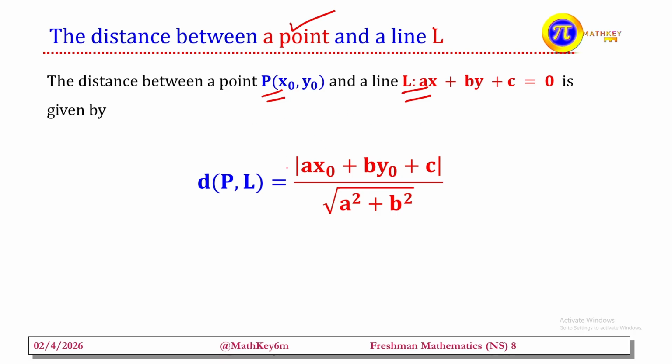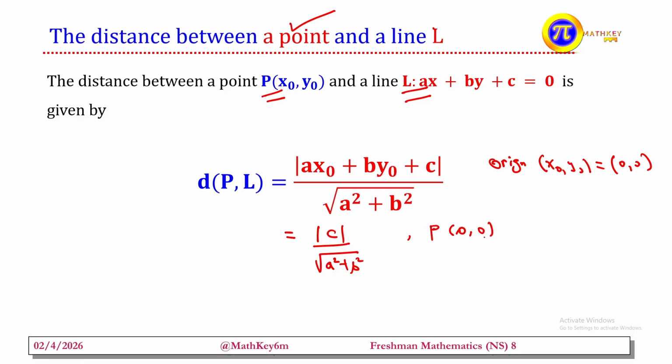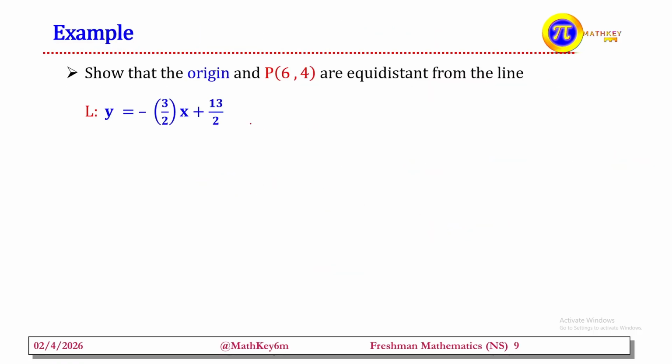If the point is from the origin, that means x0 y0 is equal to 0 0. In this case, what's the distance? The distance is equal to the absolute value of c divided by the square root of a square plus b square. If it is the distance of a point P from the origin, that means x0 y0 that is 0 0, for example, show that the origin and the point P 6 and 4 are equidistant from the line.